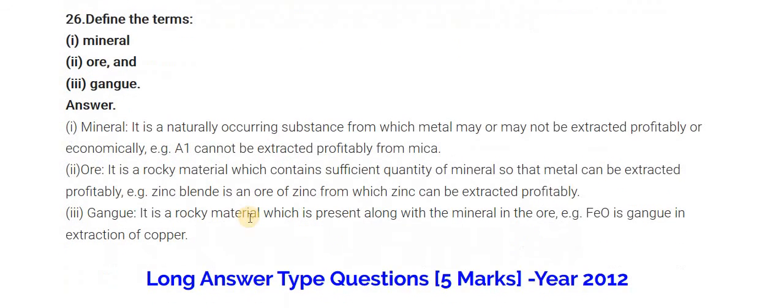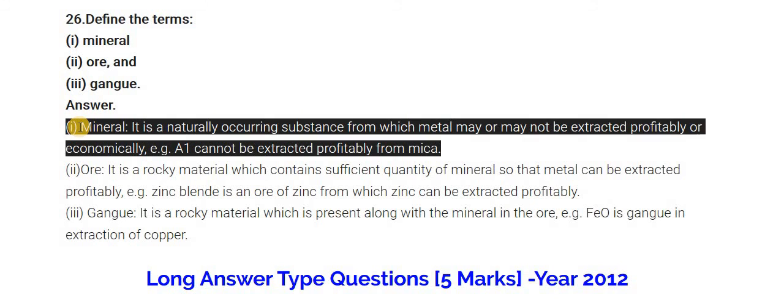The next one: define the terms minerals, ore and gangue. First of all, we see the mineral. A mineral is a naturally occurring substance from which metal may or may not be extracted profitably or economically.